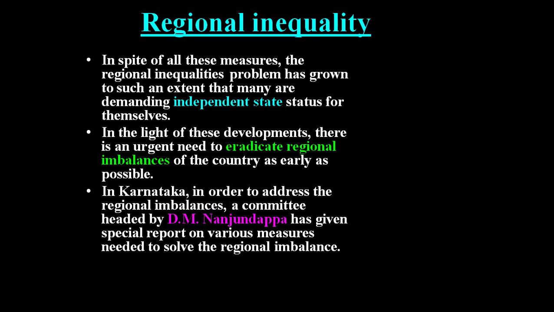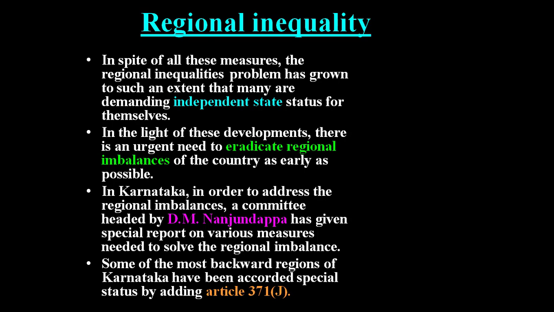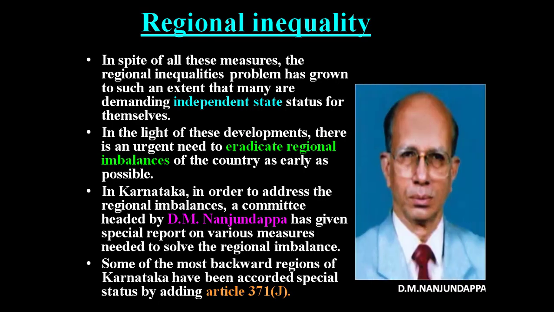In Karnataka, in order to address the regional imbalances, a committee headed by D. M. Nanjundappa gave a special report on various measures needed to solve the regional imbalance. Some of the most backward regions of Karnataka have been accorded special status by adding Article 371J. So these are some information about regional inequality.